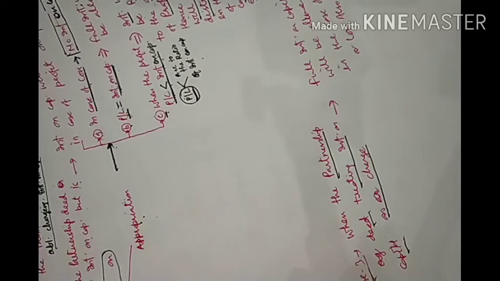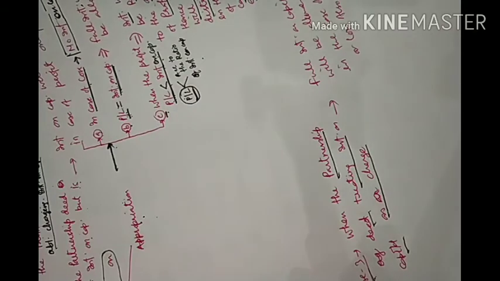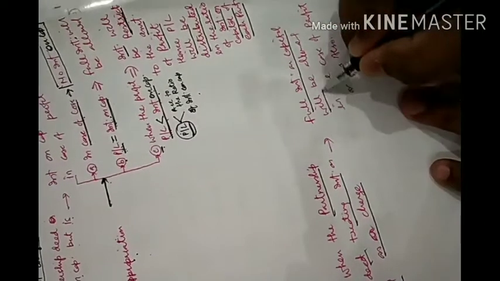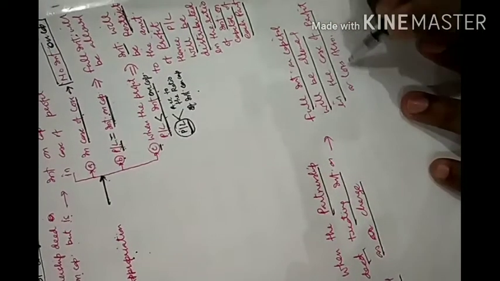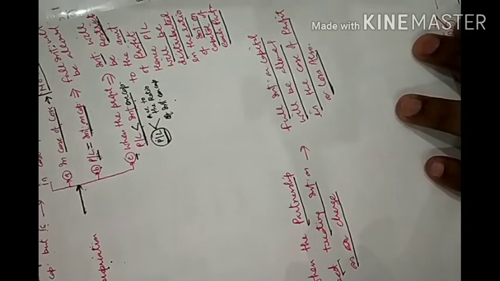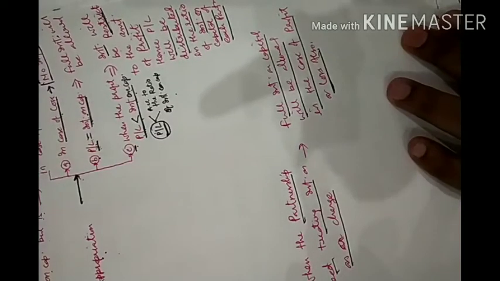What will we do in that case? In this case, full interest on capital will be allowed in the case of profit or loss. Whether the firm is getting profit or loss, the firm will pay the full amount of interest on capital.